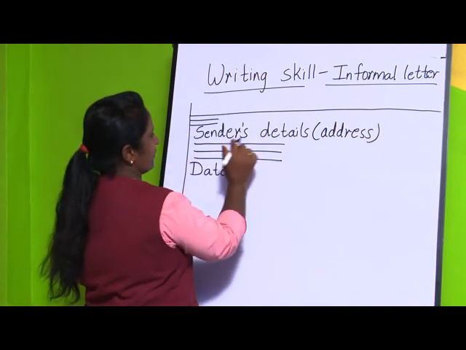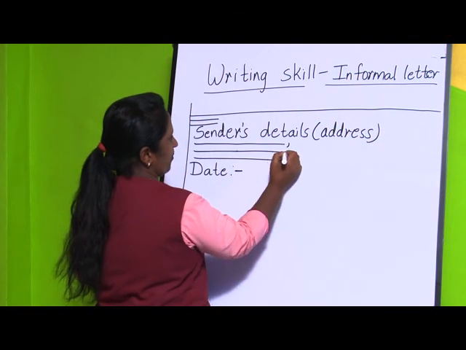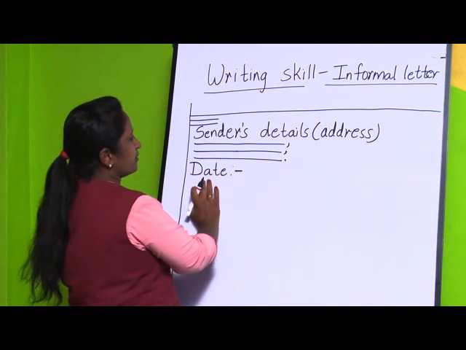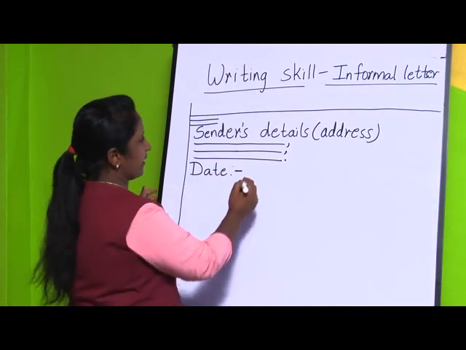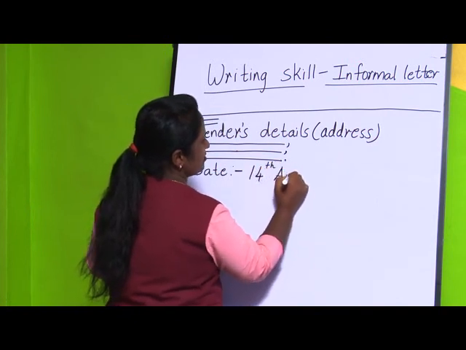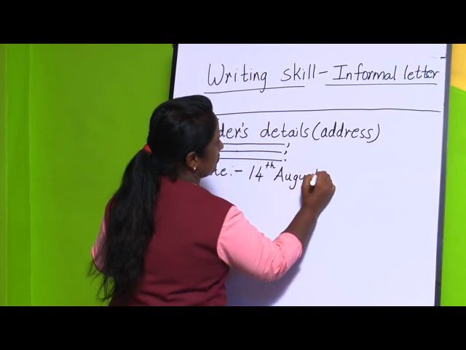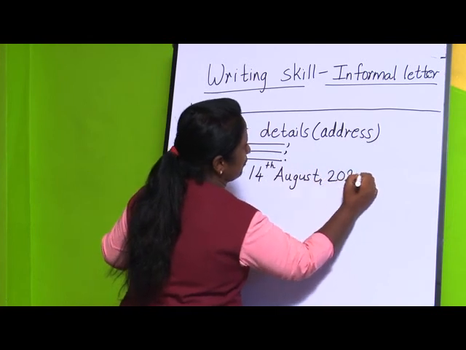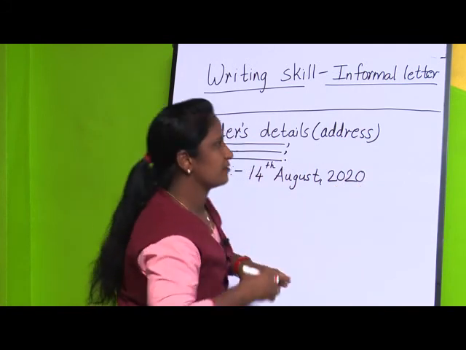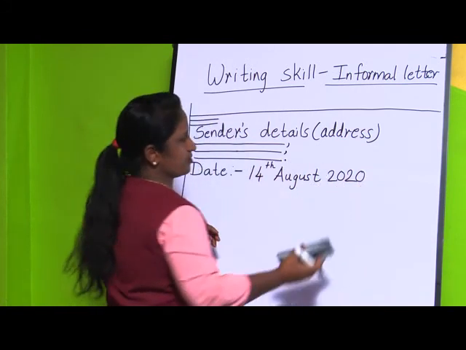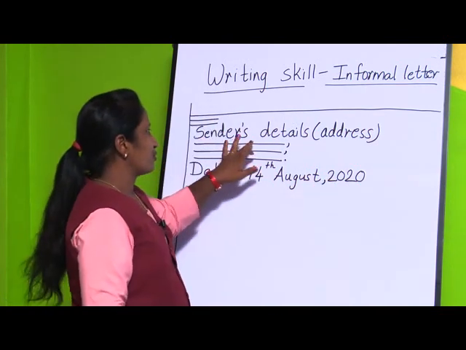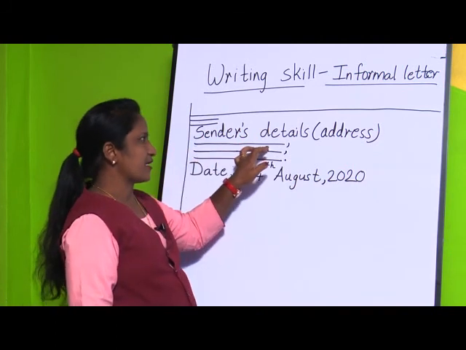Now, this is the first line of the address, then a comma, second line, comma, and lastly Solapur, and then a full stop. Then the date: 14th August 2020. You are not supposed to put a full stop after the date.